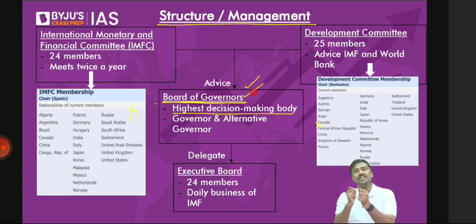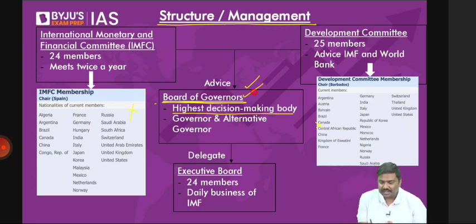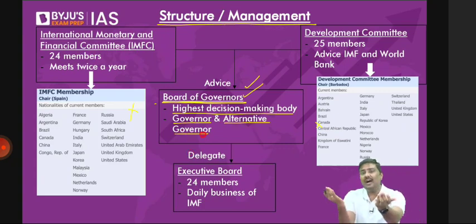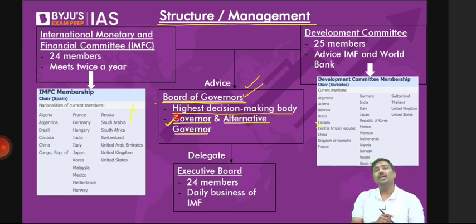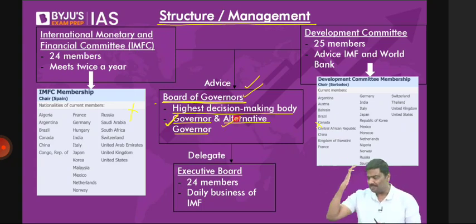And for the member countries, please understand the representation: one governor is appointed. Again, understand this, the highest person is the governor, and second is an alternate governor. These are positions in IMF, governor and alternate governor. For example, from India, the finance minister will be the governor at IMF, and the RBI governor will be the alternate governor at IMF. And most of the important decisions, so what do you mean by most of the important decisions?